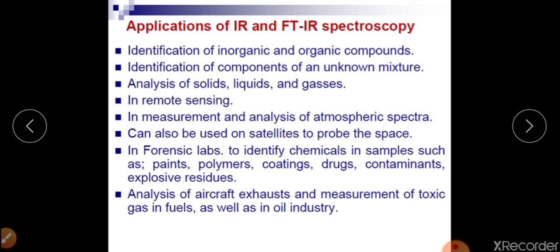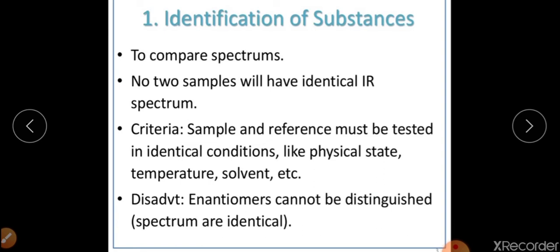So, have a look at the slide and see in what application areas IR spectroscopy is being used by chemists, that we can easily use this IR spectroscopy in various aspects. So we will discuss these applications one by one. Starting from the first application, identification of the substances.